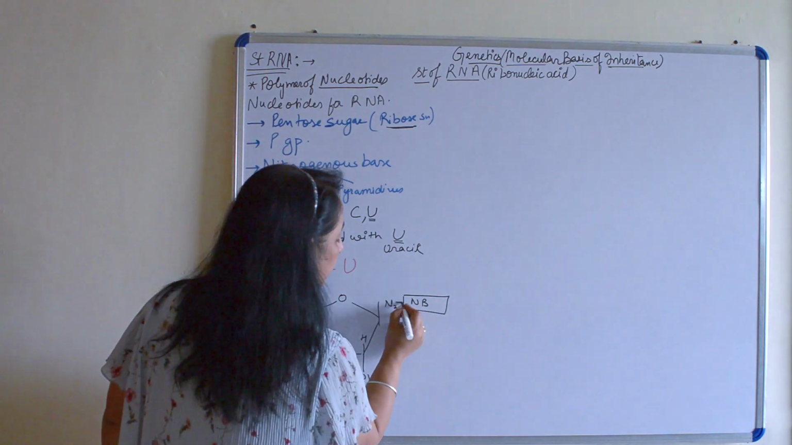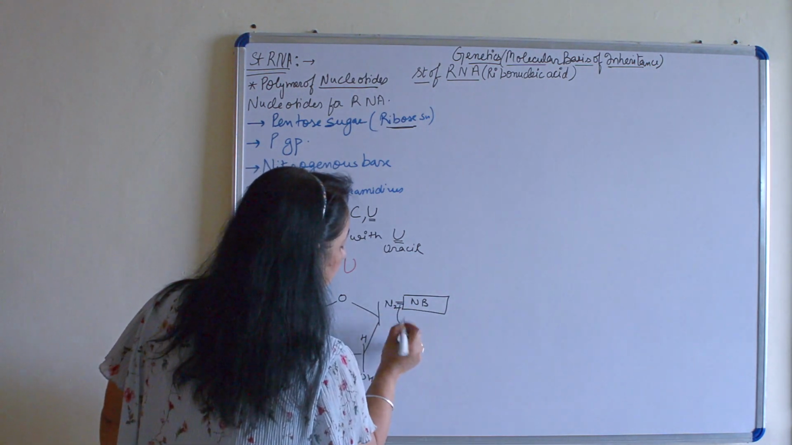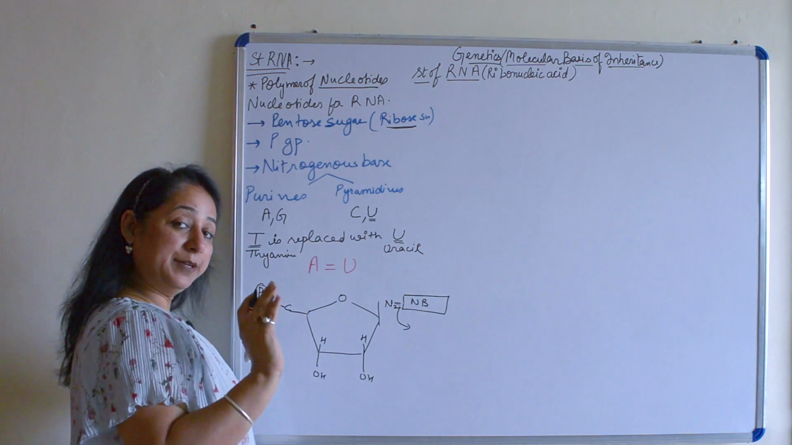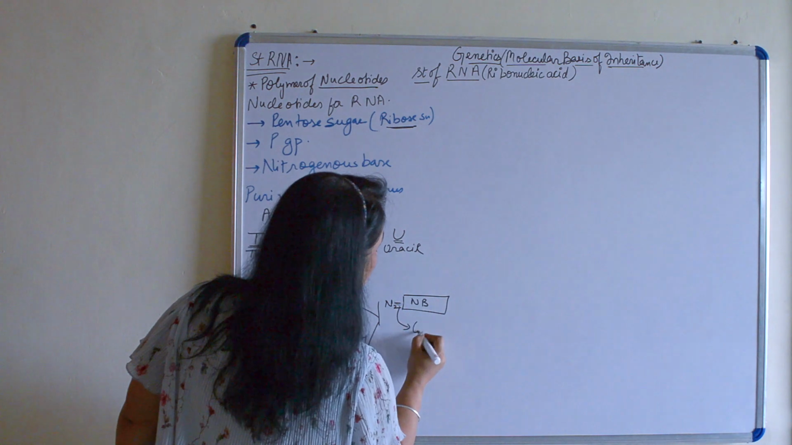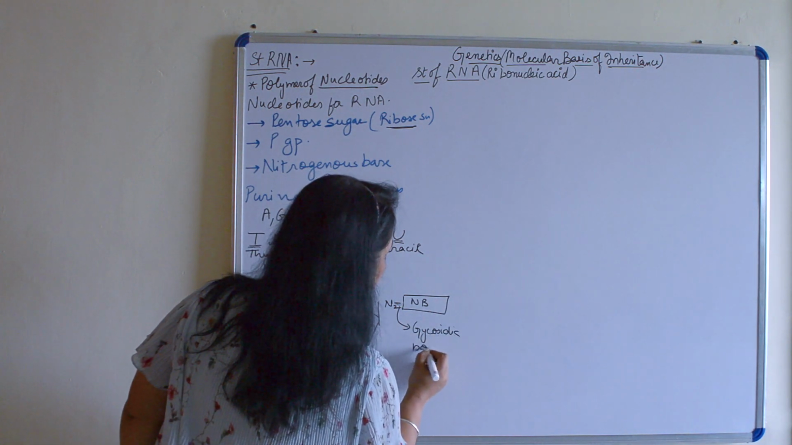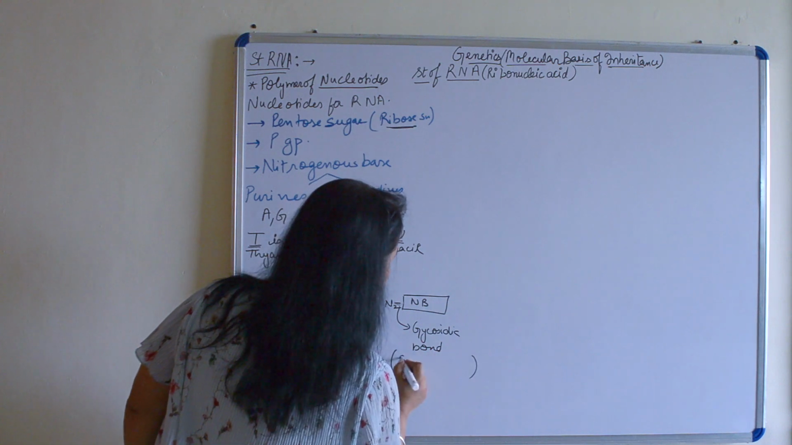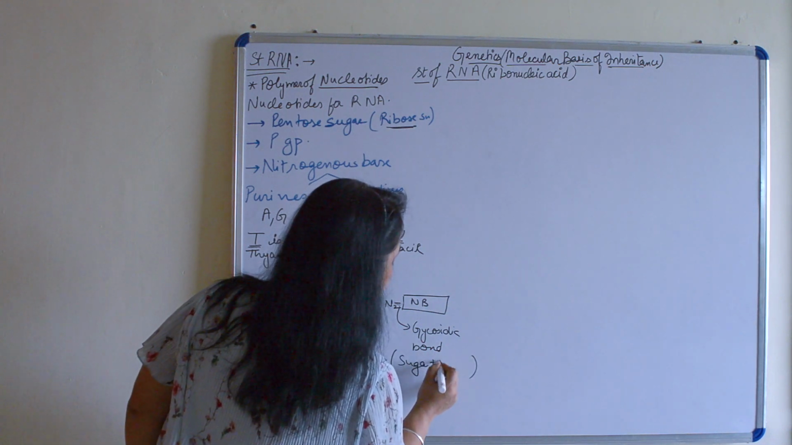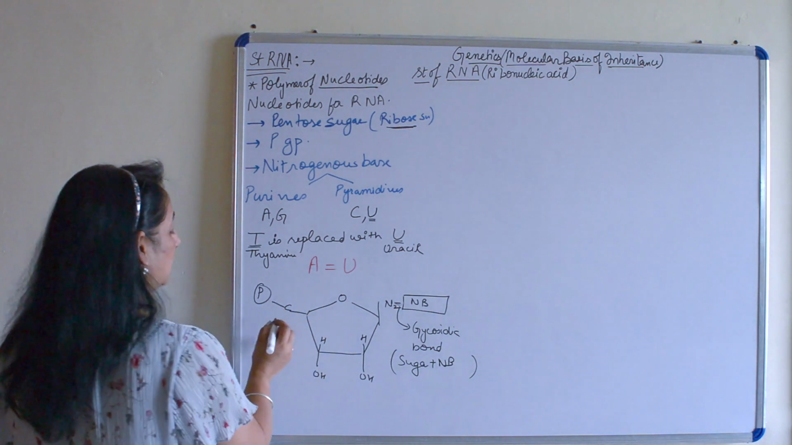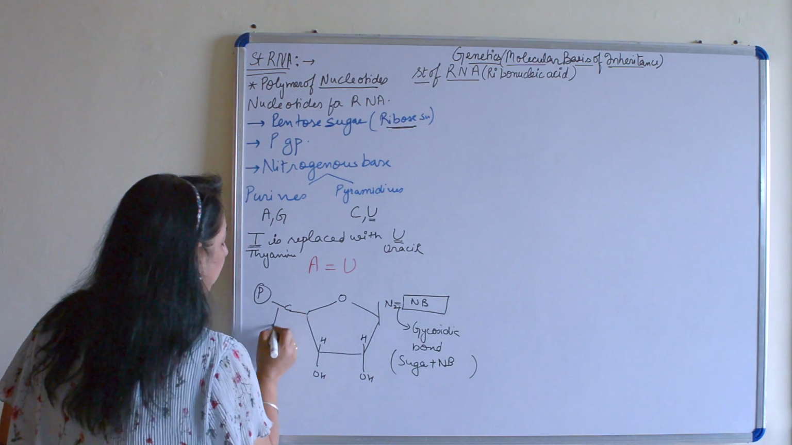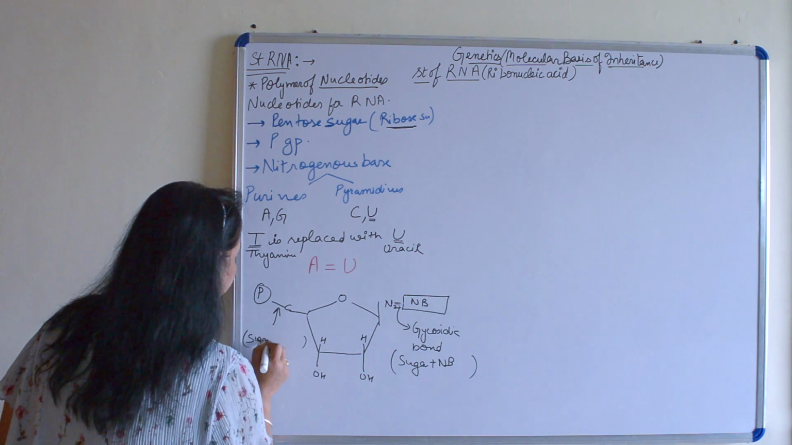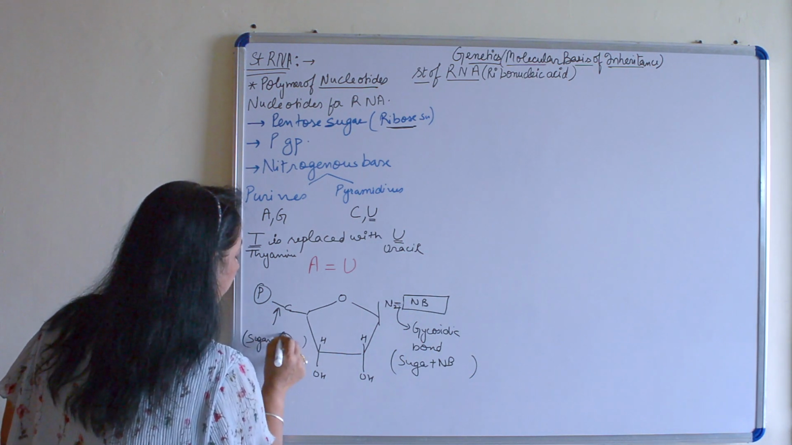The bond which is formed here between the nitrogenous base and the first prime position is the glycosidic bond. That means the bond between sugar and nitrogenous base is always a glycosidic bond, same as in DNA also, and the bond which is formed between sugar and phosphate group is